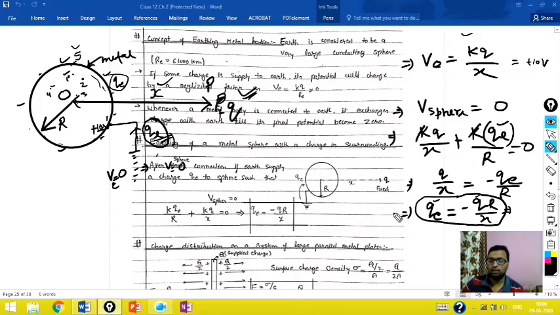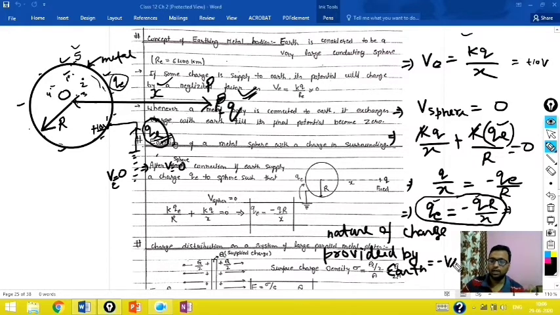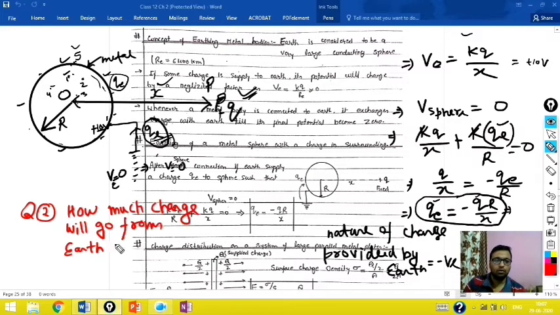So the question may be asked in many ways. You may be asked what is the nature of the charge provided by earth. Our answer will be that it is negative charge if q is positive. A second question may be asked, how much charge will go from earth to sphere. Then your answer will be QE equal to minus qr by x, which we solved just now.